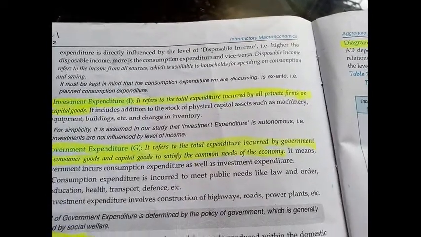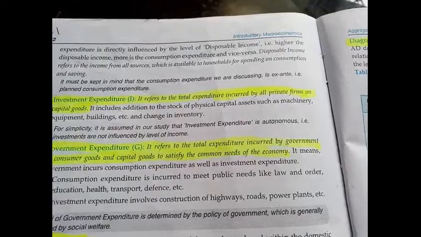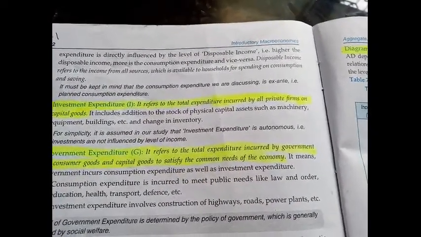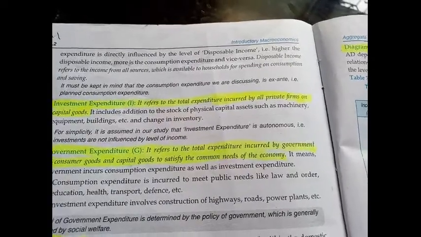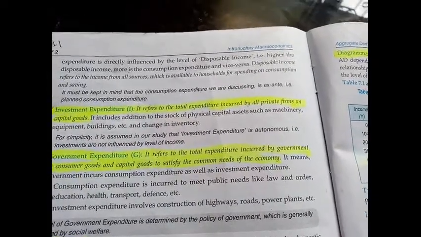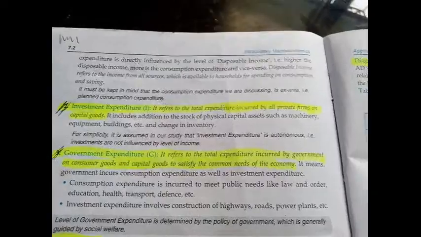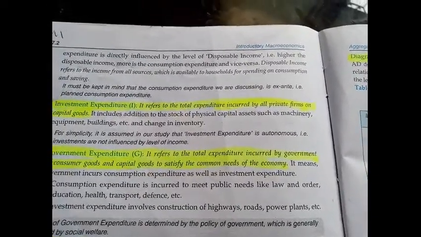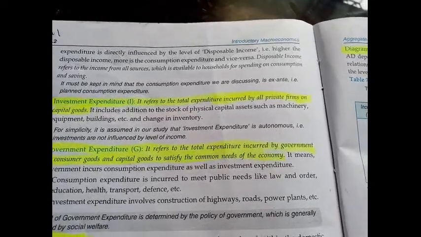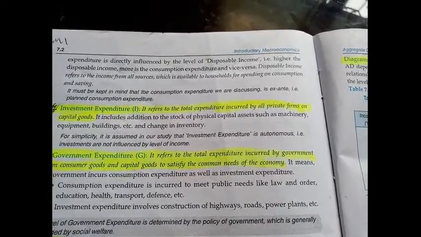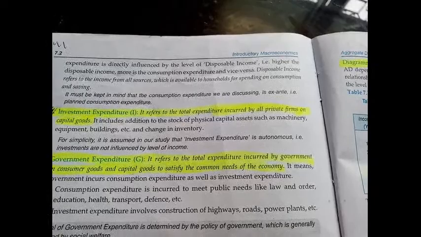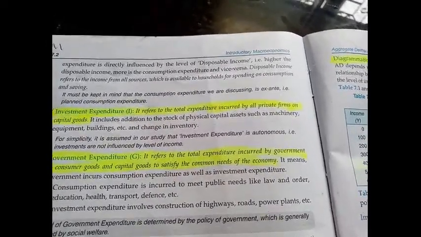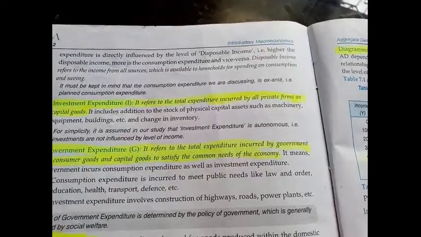So students, if this disposable income rises, then the consumption and the saving of your father will also rise. For example, previously your father was getting 20,000 rupees. Now your father is getting 30,000 rupees. So he has decided that 15,000 he will keep as fixed deposit or for future purpose, and 15,000 he will use for consumption and saving.